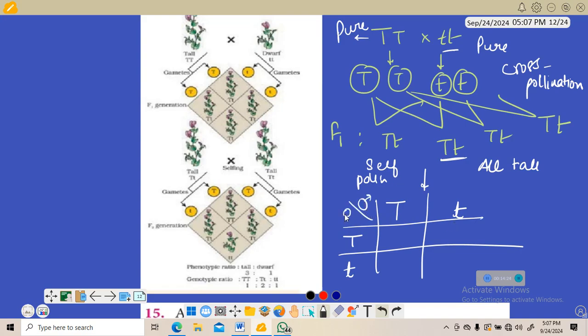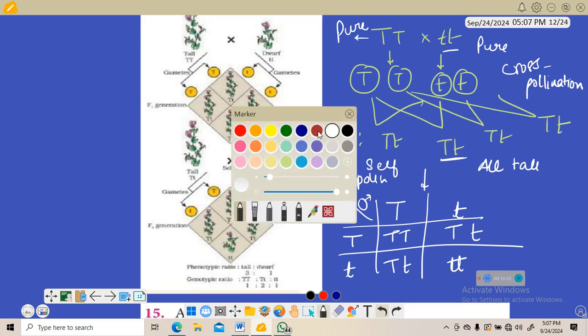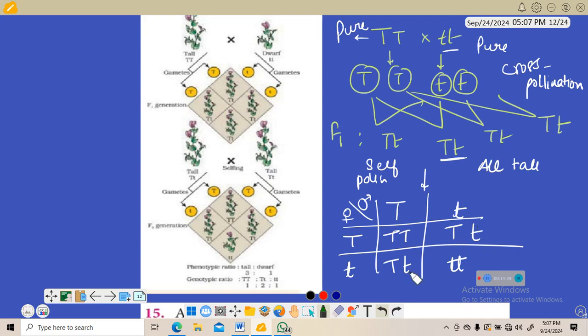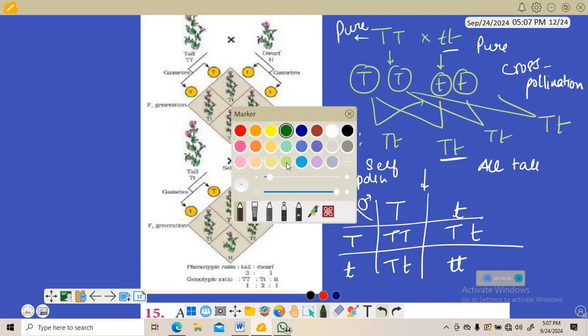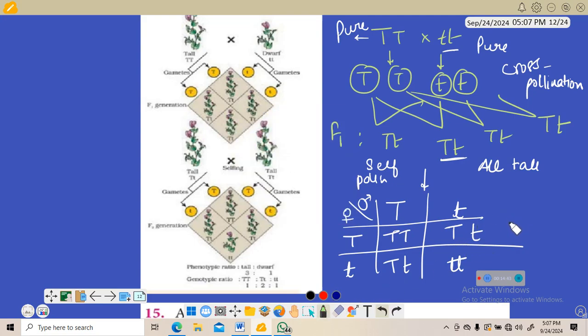One from paternal, one from maternal. Caps T, then caps T and small t. Now we have to look for how many tall and short are there. So in F2 generation, you will get 3 tall and 1 short.